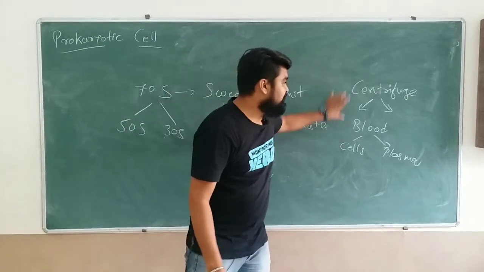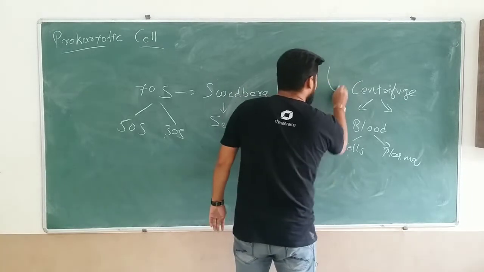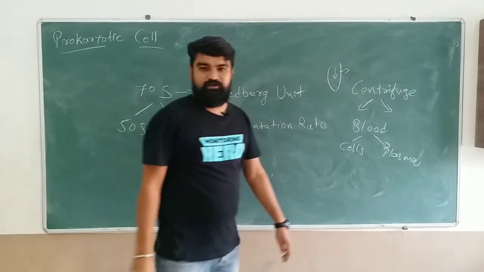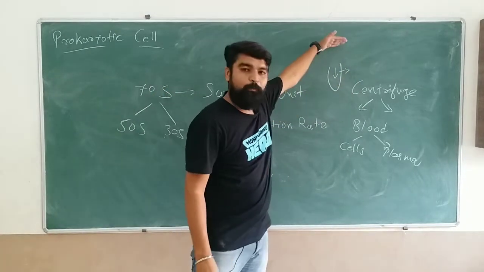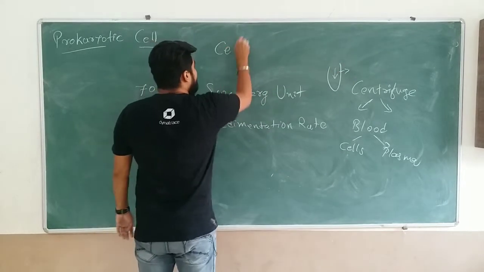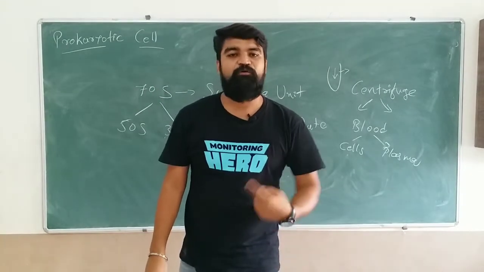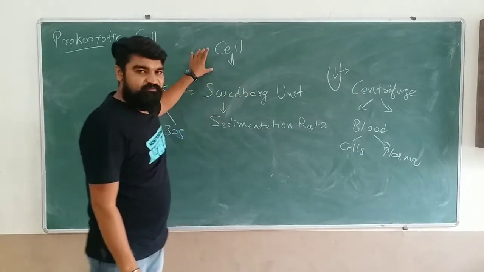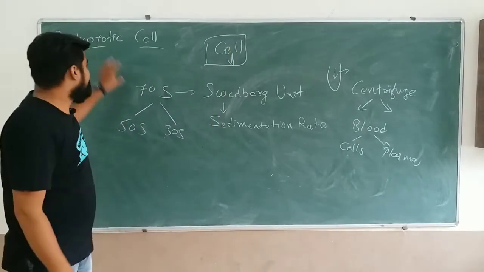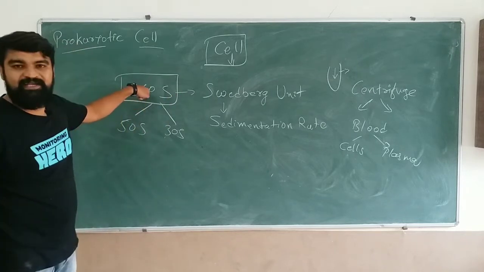So this is based on centrifugation and the rate of sedimentation, that is, the rate at which the blood cells settle down in the liquid will be called the sedimentation rate. Now one level above this process is ultra centrifugation, which revolves at such a speed that it can sediment the components inside a cell. So whenever we use the ultra centrifugation process on a cell, for example a prokaryotic cell, the ribosome's sedimentation rate would be 70.